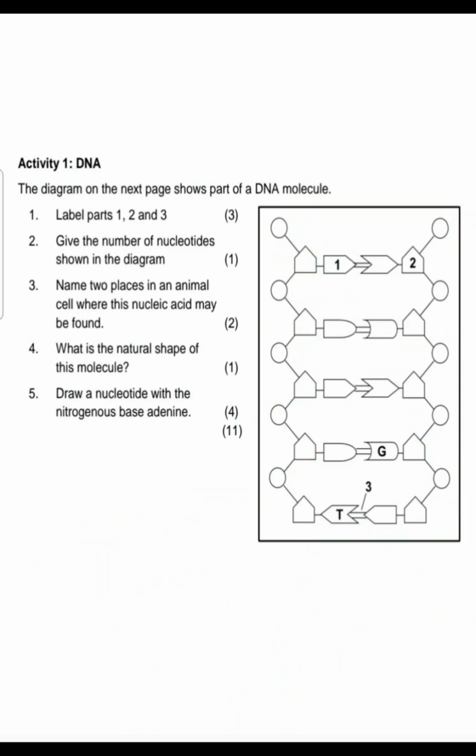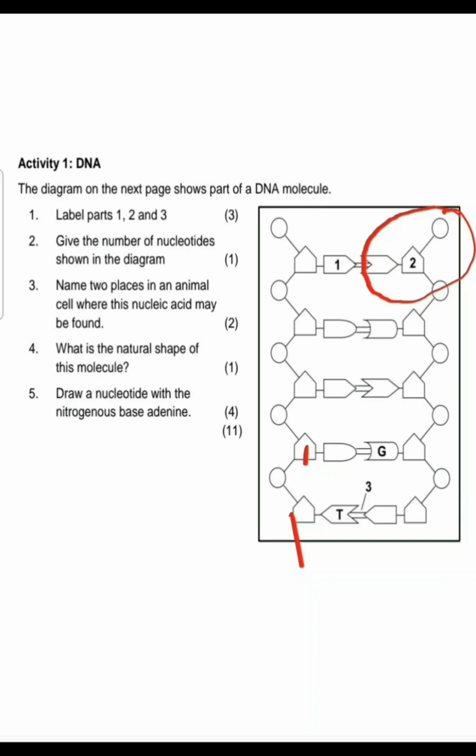So we have a total of 10 nucleotides, not 5, but 10. An easier way to count is to count the number of sugar molecules or the number of phosphate molecules. I go with the sugar molecules, so you can see that there are 10. But if you want to see, this is a full nucleotide.